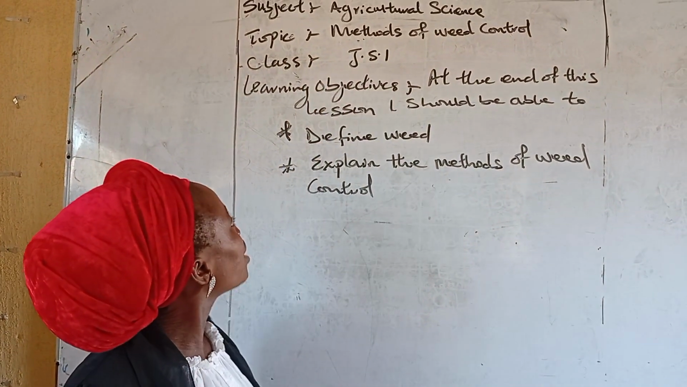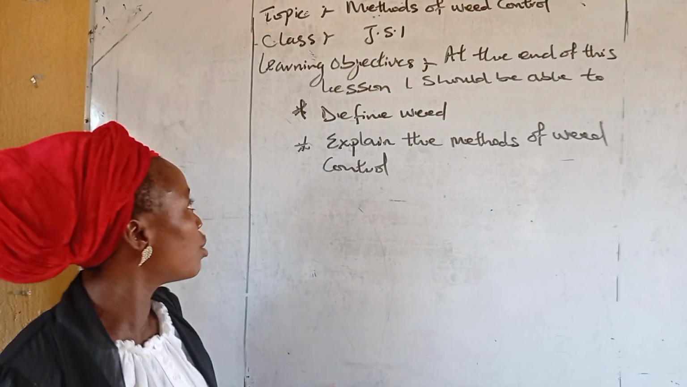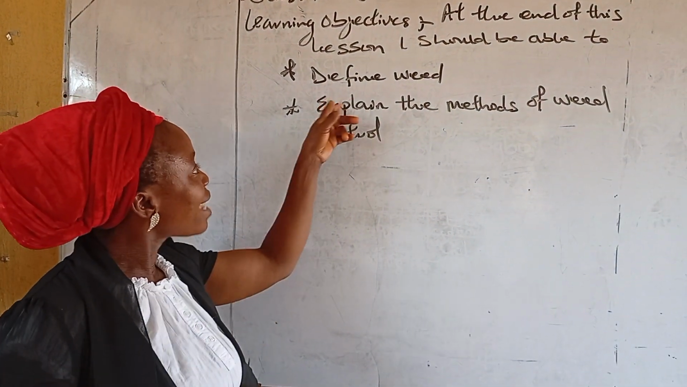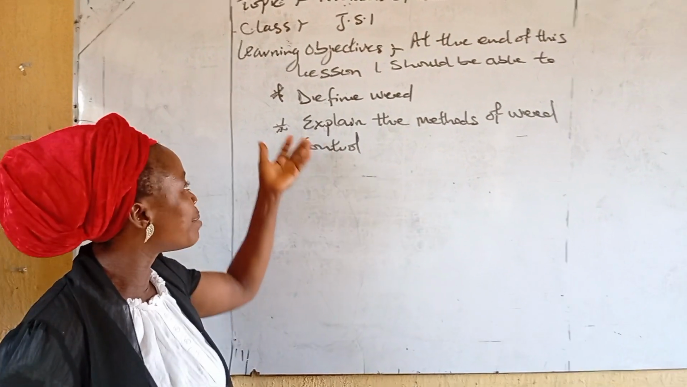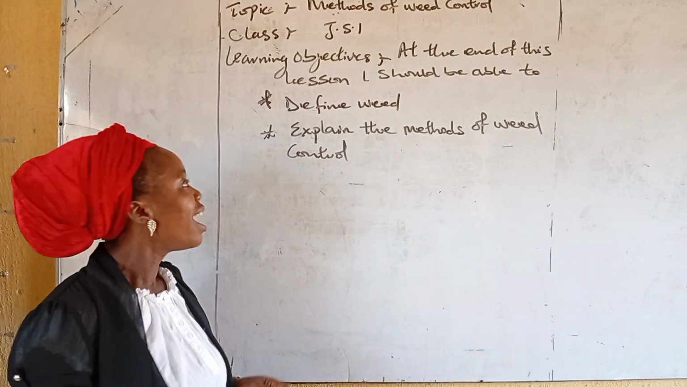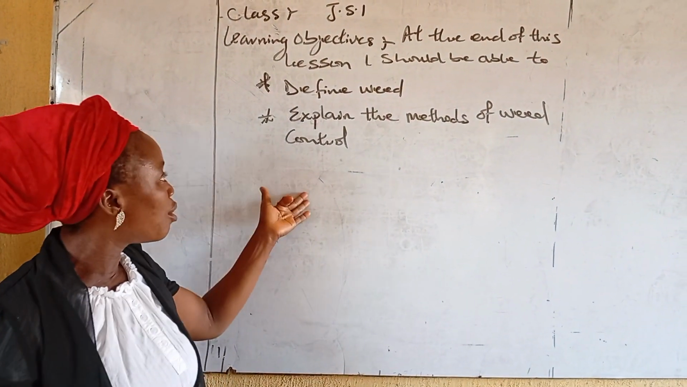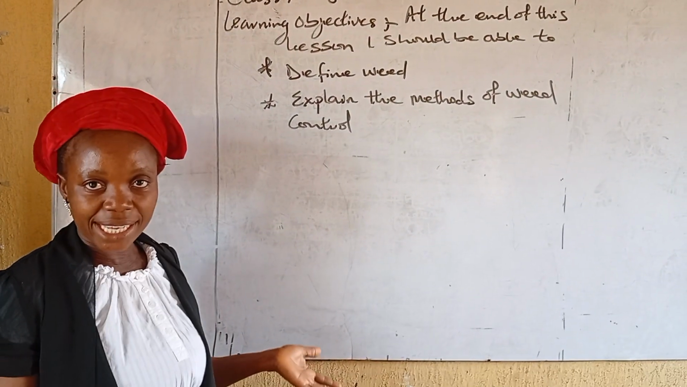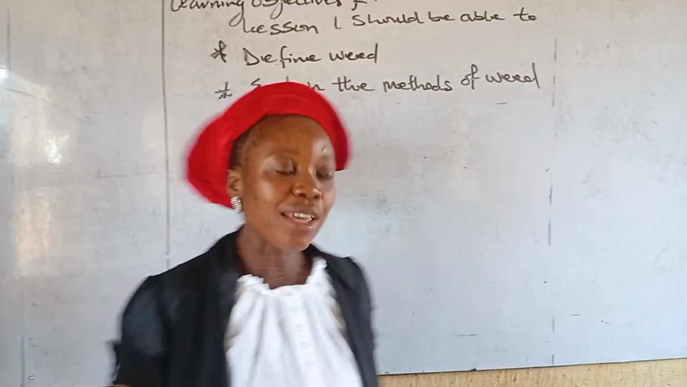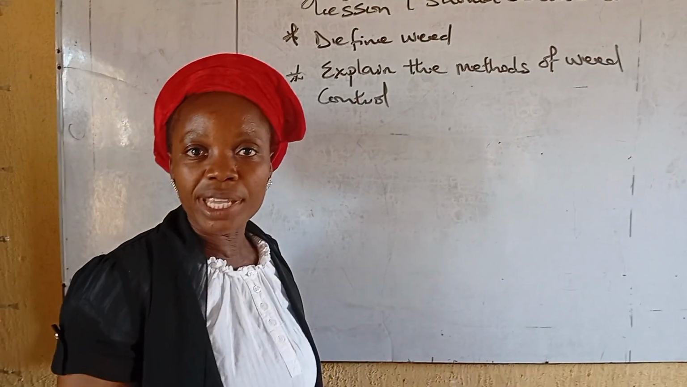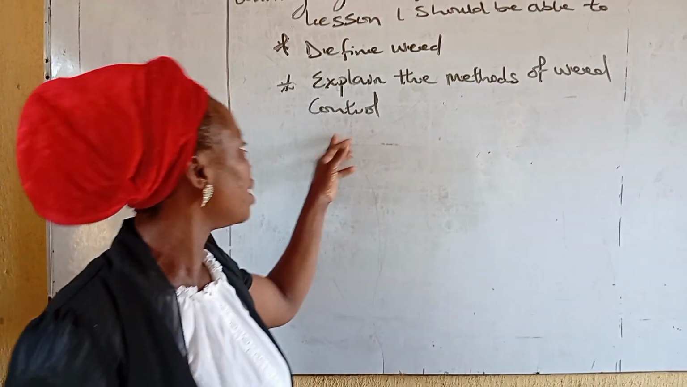Today we are having agricultural science and the topic is method of weed control. Like I said, method of weed control. You are used to weed. That has been our topic from first week, and we define weed as any unwanted plants that grow where they are not needed. For instance, if you plant a maize and you see okra inside your maize, the okra is a weed because that is not where it's supposed to be.